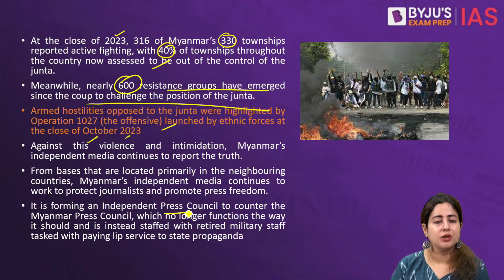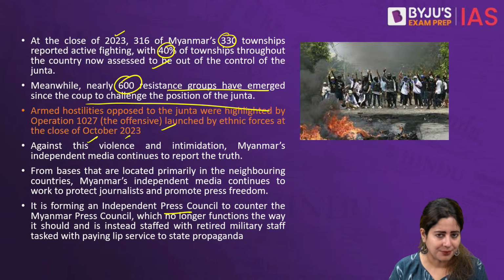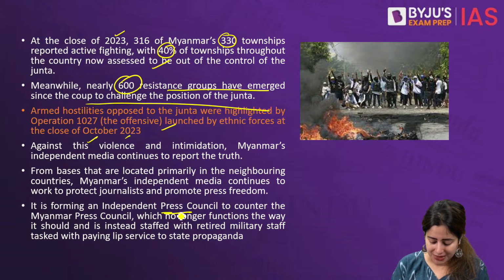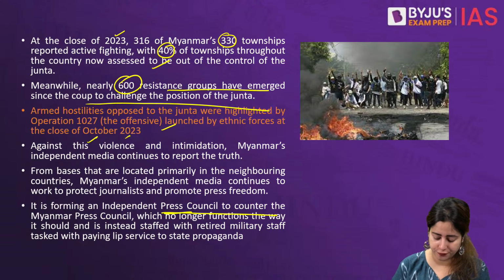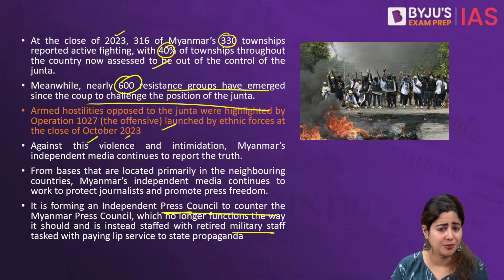So today, what can be the best possibility? Well, the best possibility is somehow trying to create some kind of situation where an independent press council can be enabled, so that at least the real situation is highlighted in the global forum. Apart from that, somehow the military regime has to be replaced by some kind of pro-democracy regime. Although these are far cries from the modern day reality, these are probably the only solution to the socio-economic instability of the region.